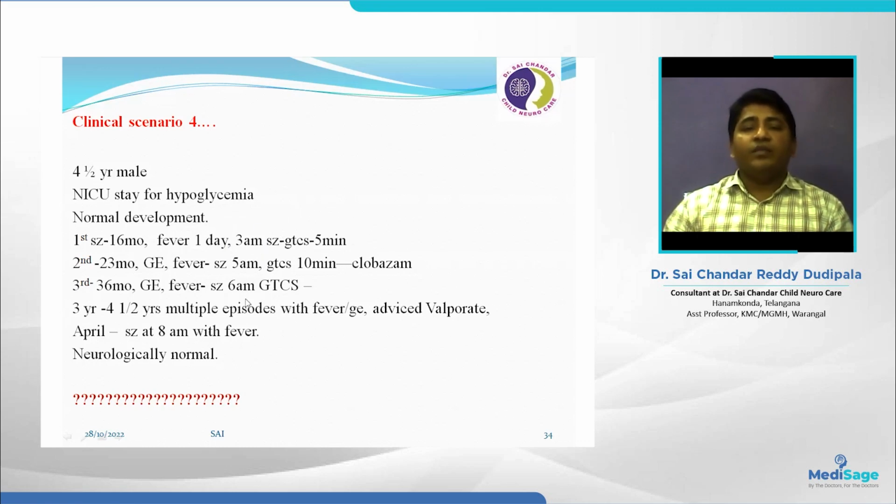One clue is all episodes occurred in the morning time, and the child had neonatal hypoglycemia, and the child had fever and gastroenteritis. We need to give glucose and check the glucose. So when the child presented to us at 8 a.m., we checked the glucose. Glucose levels were low. So we went through retrospectively all 4 episodes: 2 episodes were associated with low glucose levels. Along with the neonatal glucose history, after our evaluation, this was diagnosed as idiopathic pediatric hypoglycemia.